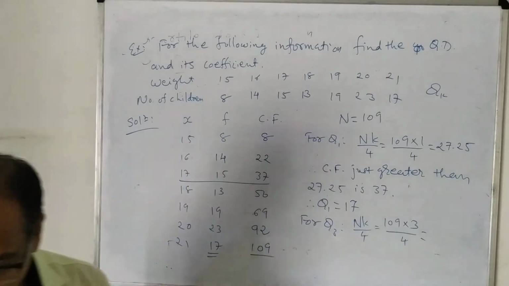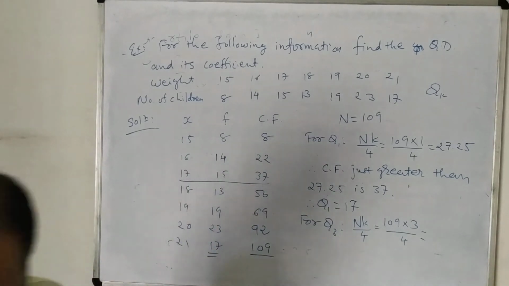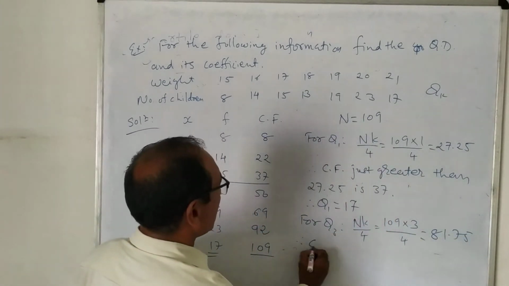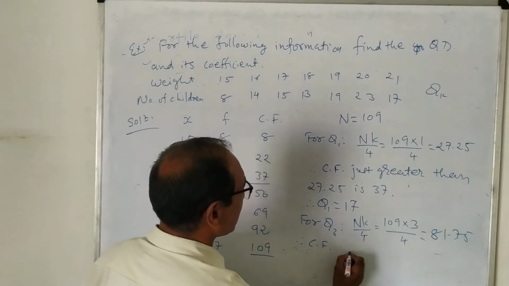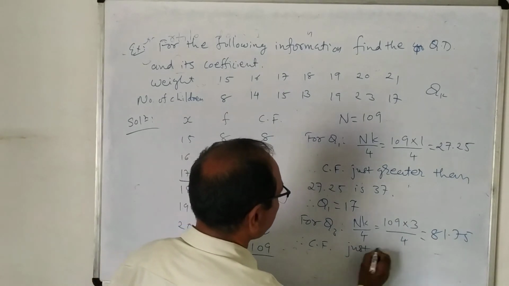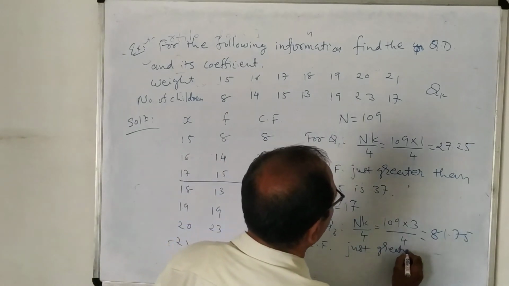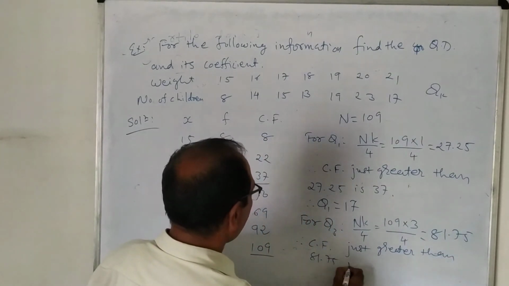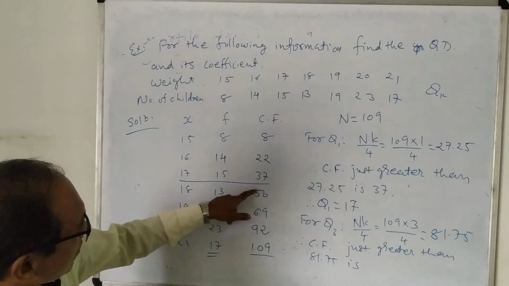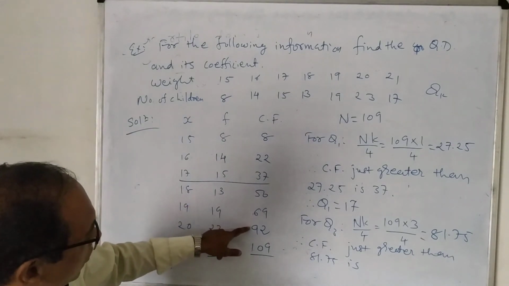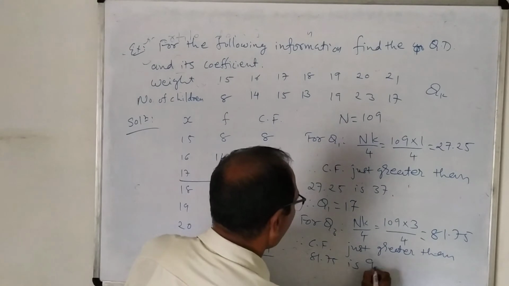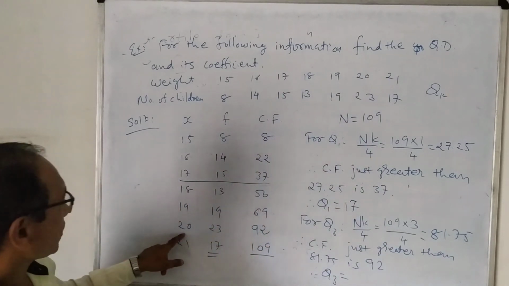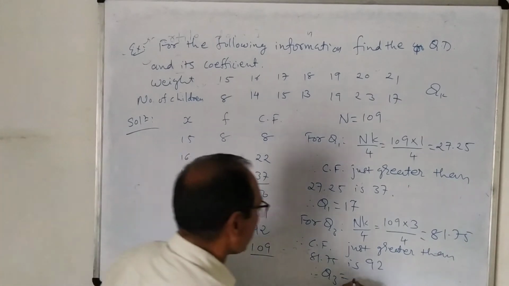Okay. Again, for Q3, what will we do? We will use the same fact. Capital N into K by 4. Capital N is 109. K is 3 divided by 4. So if we find out the number, then we will get 81.75. So again we will find the cumulative frequency just greater than 81.75. You can see from this column. After 81.75 it is 92. And therefore we have Q3 equal to the corresponding value of X, and it is 21.